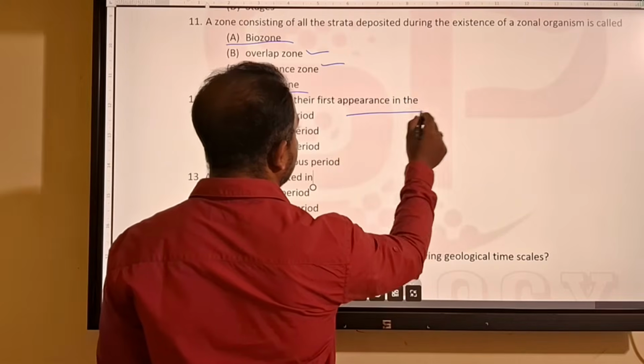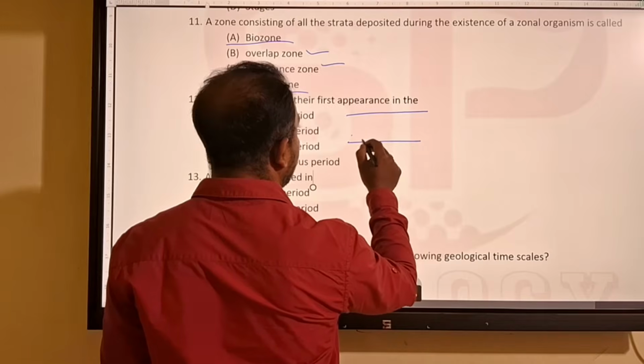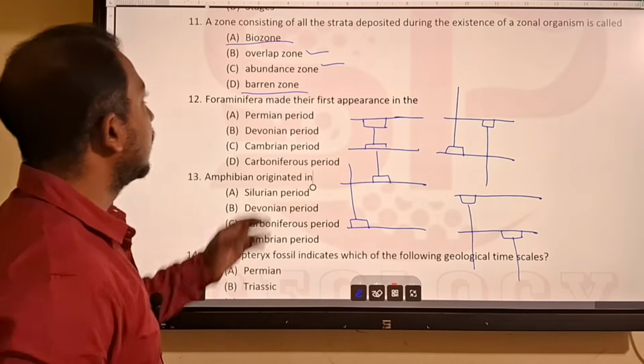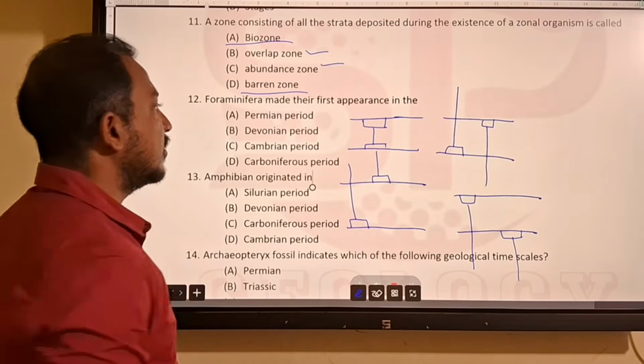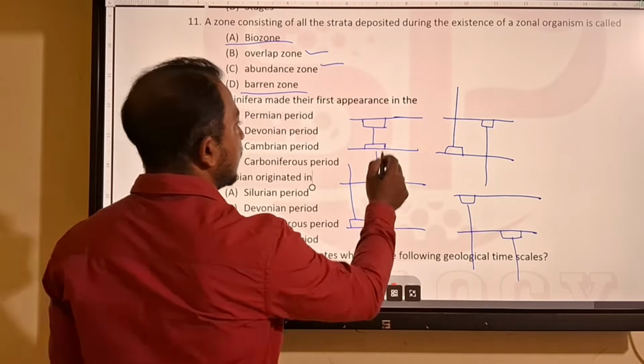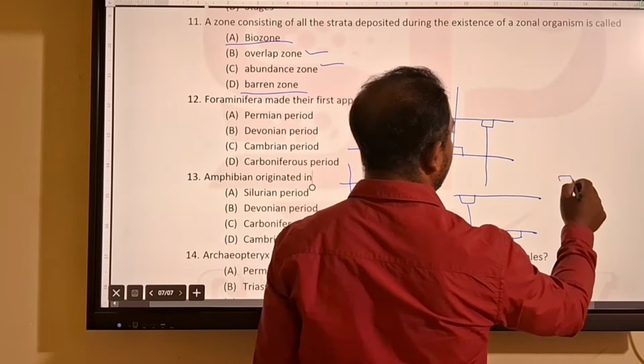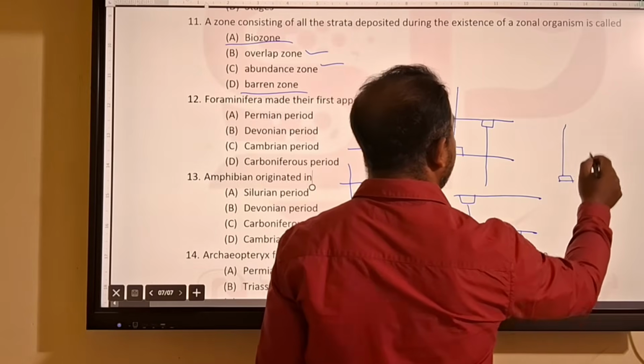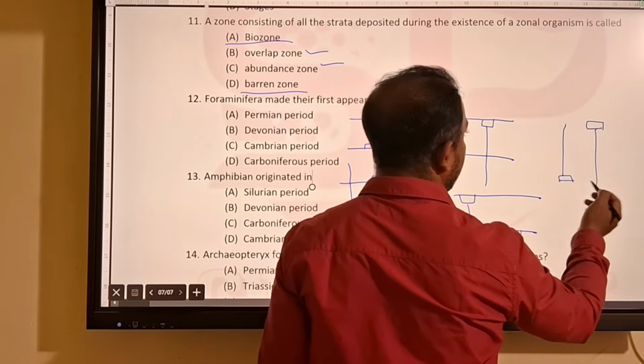So there are different types of biozone, and these symbols are used. This indicates first appearance, and this indicates last appearance.